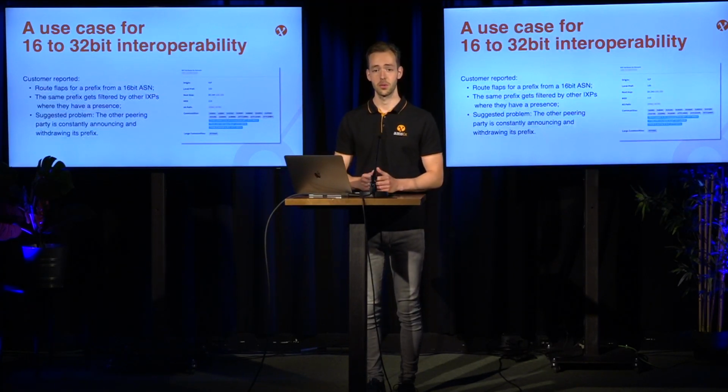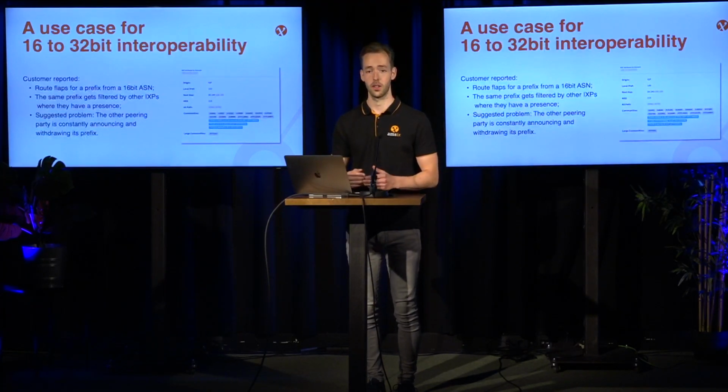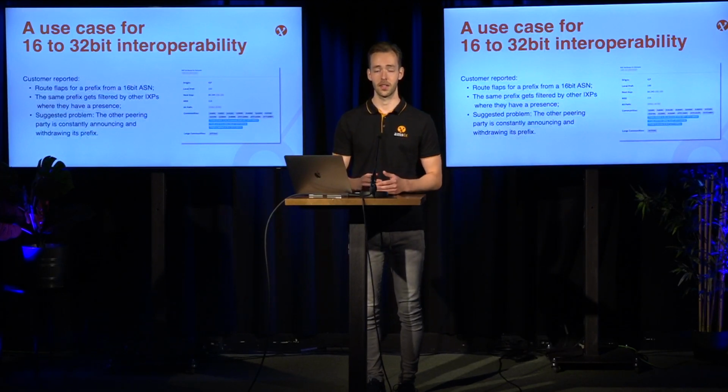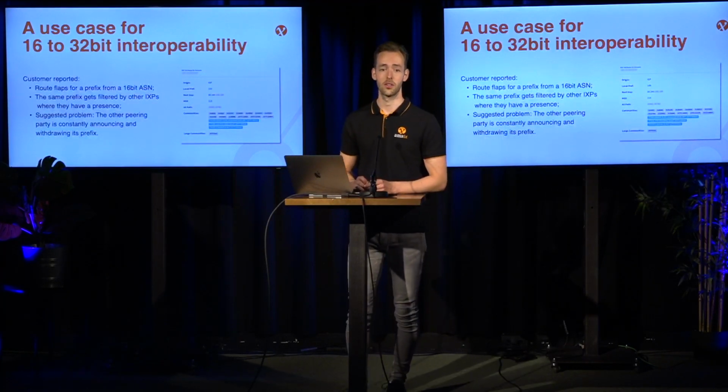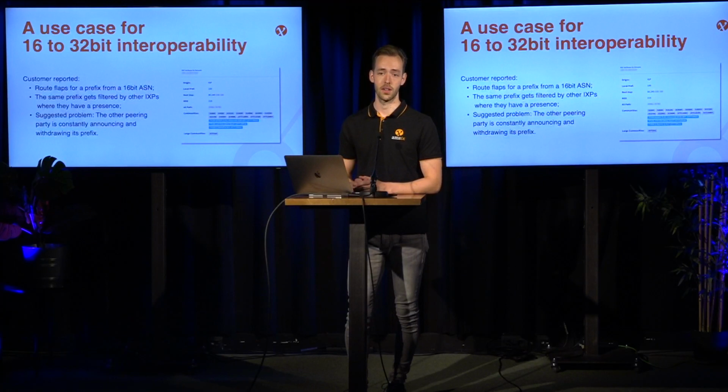The actual issue was spotted when we used the AMS-IX looking glass. You can find it on lg.amsix.net, and you can use it on your own to verify networks to see how they're actually being propagated by the route servers.